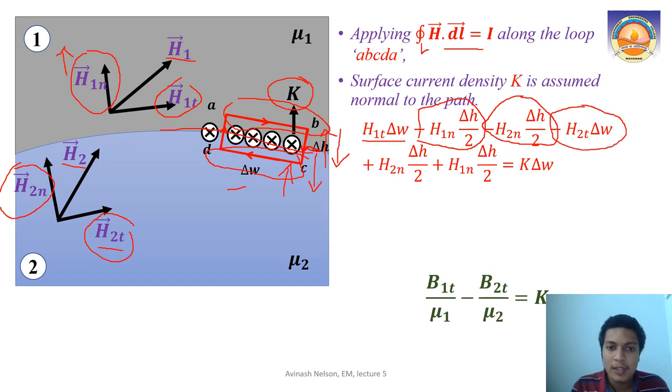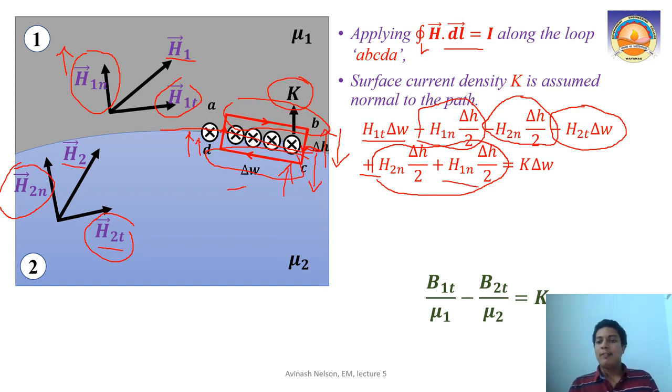When you go from D to the boundary and boundary to A, you will have H2n into delta S by 2 and H1n into delta S by 2, right? H2n into delta S by 2 means that H2n is in this direction and delta S by 2 also is in the same direction, so it is positive. Similarly, going up from this boundary to A, H1n and delta S by 2 are in the same direction, so you get positive here.